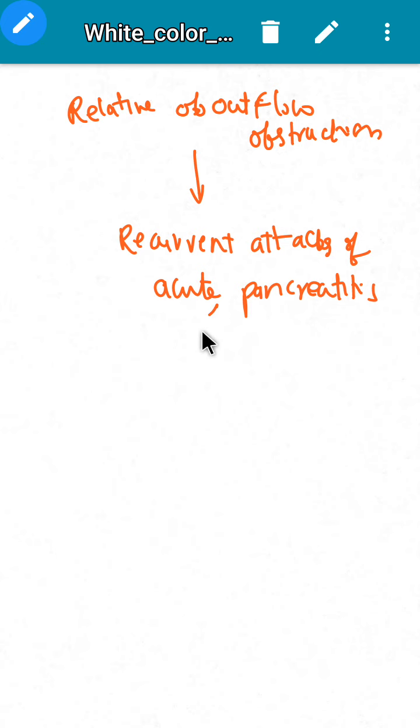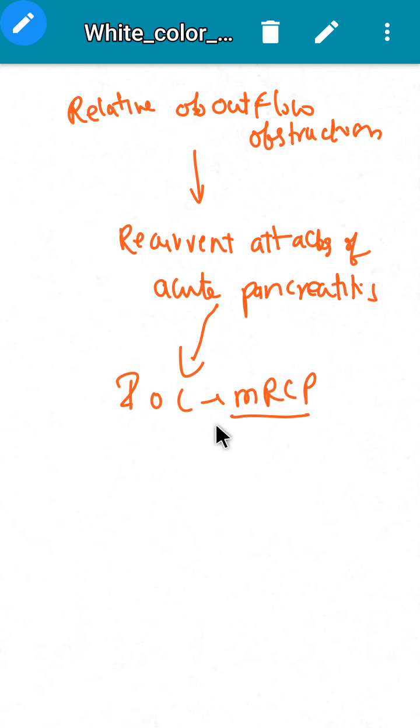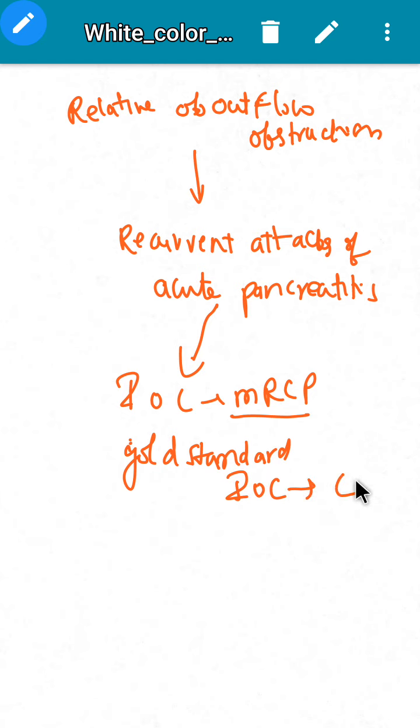The investigation of choice for these recurrent attacks of acute pancreatitis is MRCP. The gold standard investigation is ERCP.